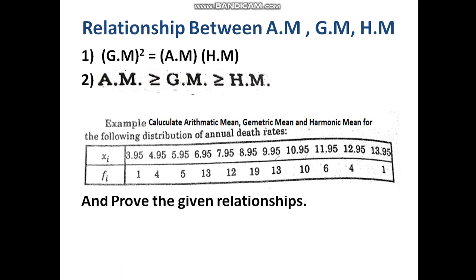We will prove the given relationships, which are given in two bullets, 1 and 2. Geometric mean square is equal to arithmetic mean into harmonic mean, and arithmetic mean is greater than or equal to geometric mean, which is greater or equal to harmonic mean. First relationship and second relationship would be proved over here. We have this data x1 3.95, 4.95 up to 13.95, and similarly we have frequency of those numbers against them.